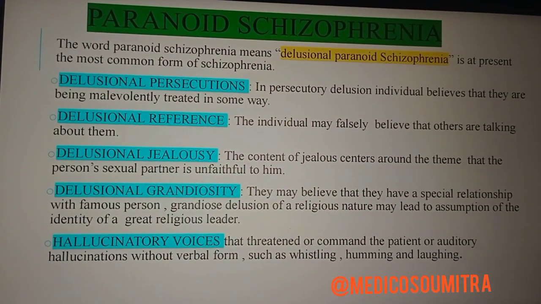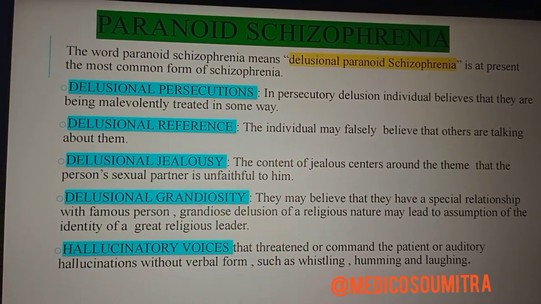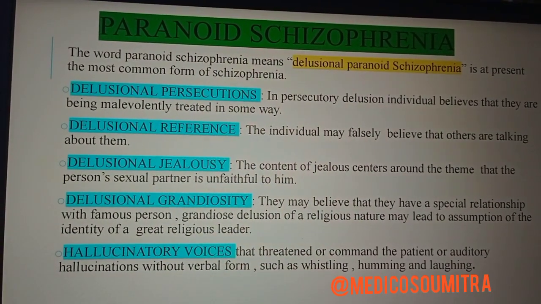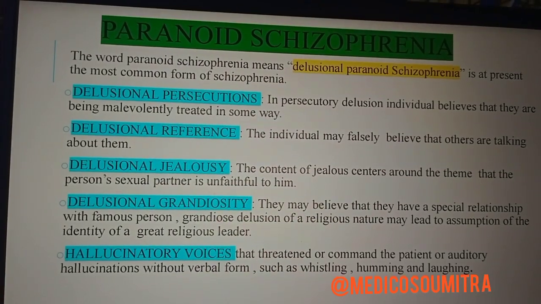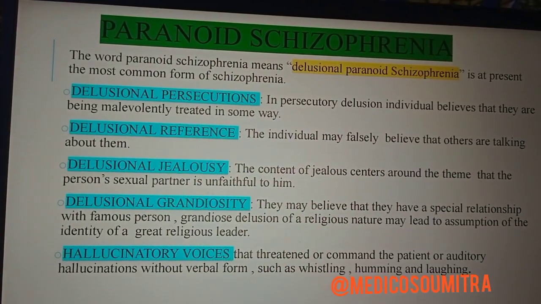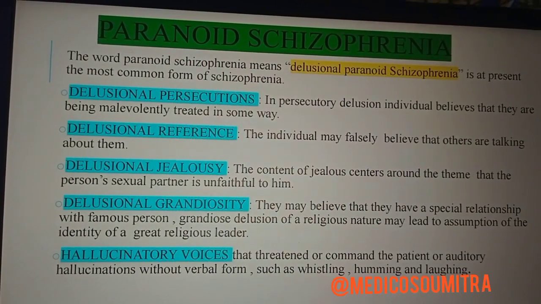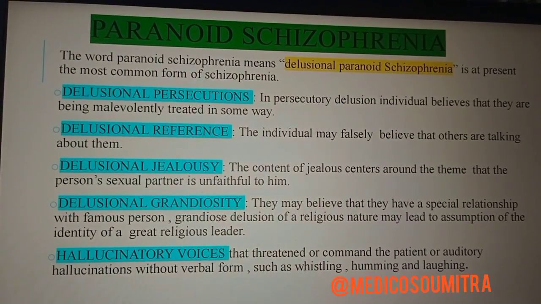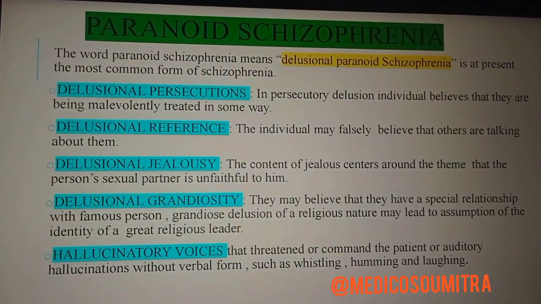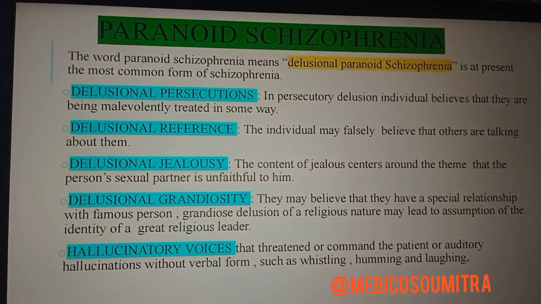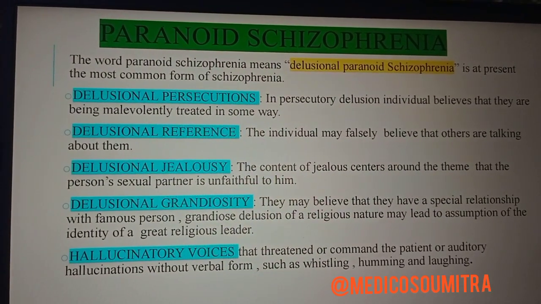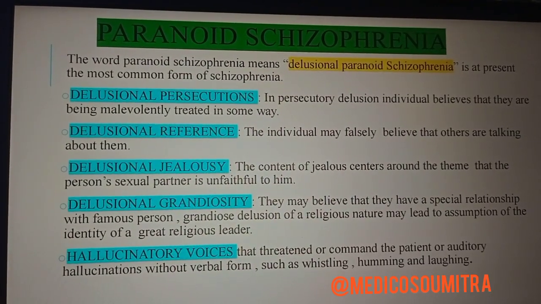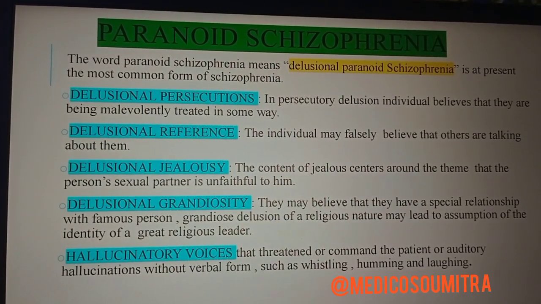The individual suffering with schizophrenia is suspicious towards some people, like some people are planning to kill him, or doing some conspiracy to kill him. That example is perfect for delusional persecution.